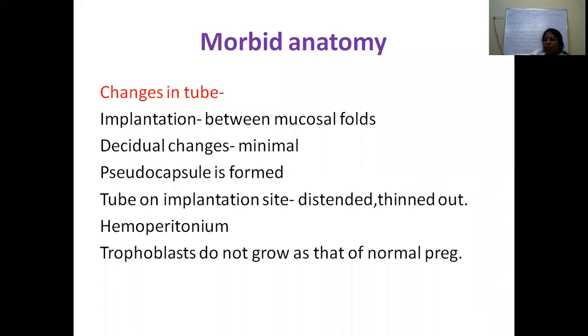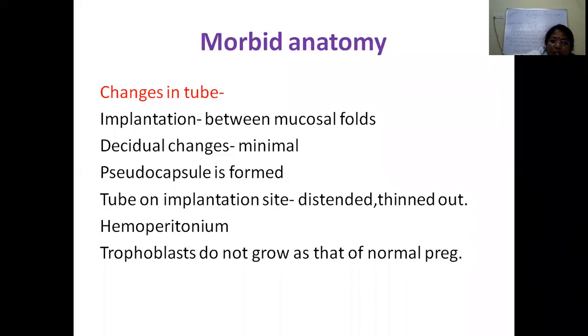There are decidual changes which are very minimal. The pseudocapsule is formed, and the tube on the implantation side becomes distended and thinned out, and at one point of time it gets ruptured. So there can be chances of hemoperitoneum. The trophoblast does not grow as in a normal pregnancy because the tubal mucosa inside the lumen is very small, so it cannot give space for the growing ovum in the tube. So ultimately it gets ruptured.